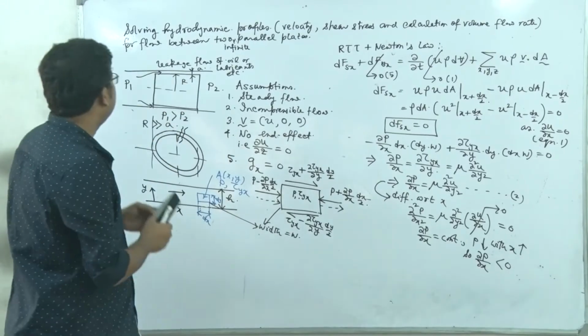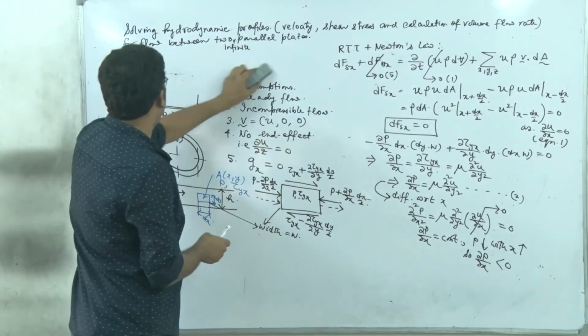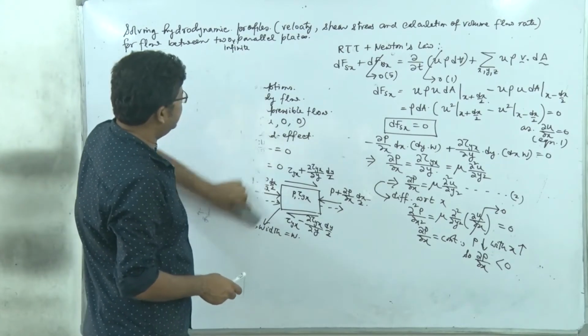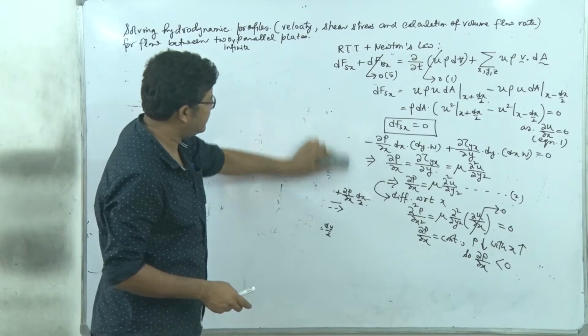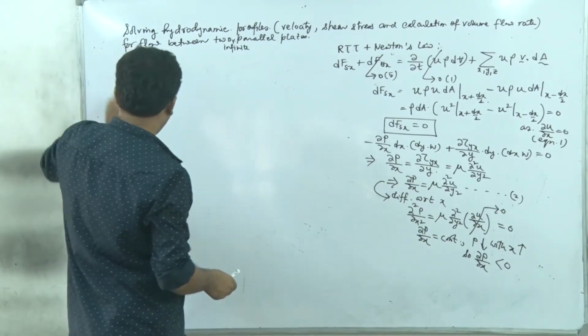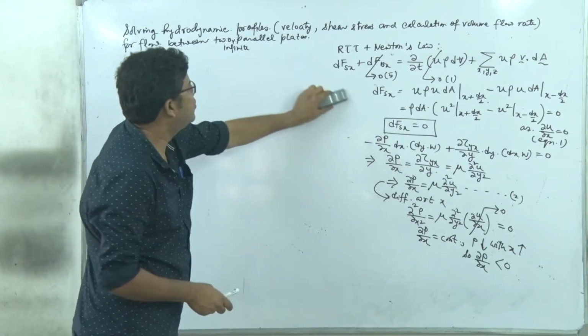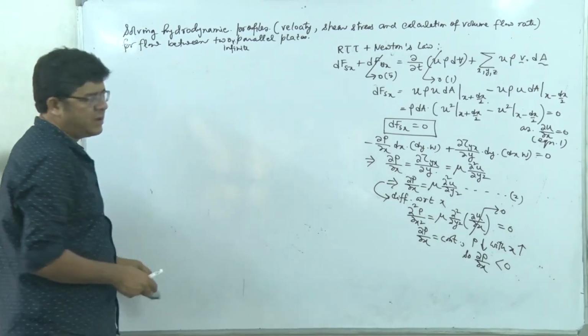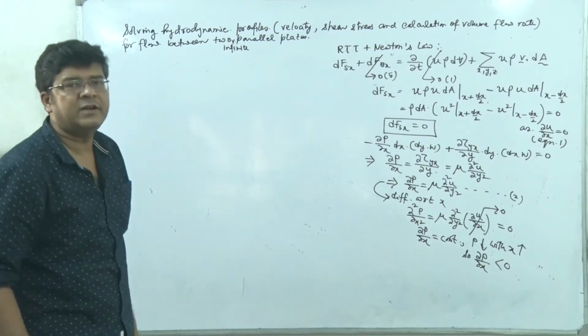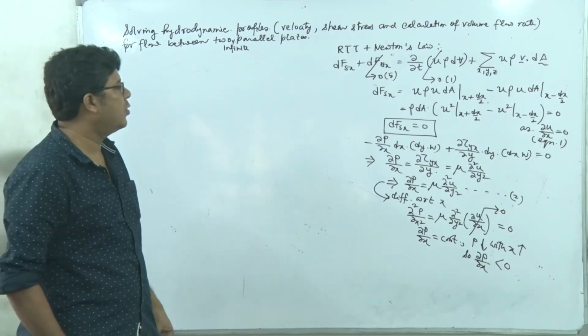So with that, let's now solve this differential equation. Though I have written the partial derivative quantity, actually these are total derivatives, right? Why total derivative? Because u is independent of x, that's the outcome of equation 1, and u is also independent of z because of the assumption of no end effect.